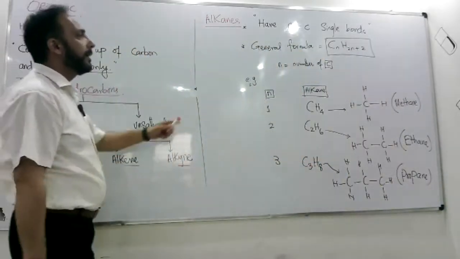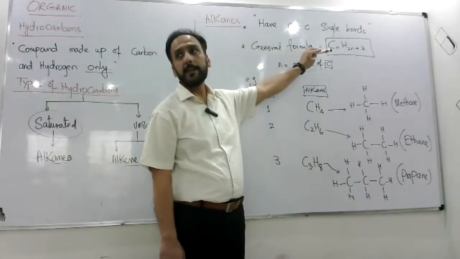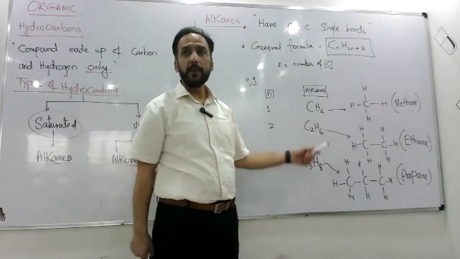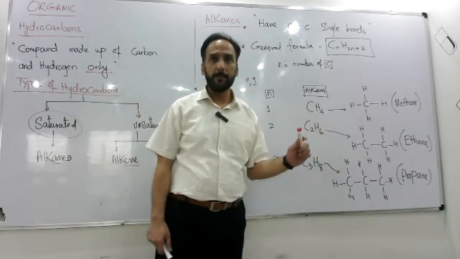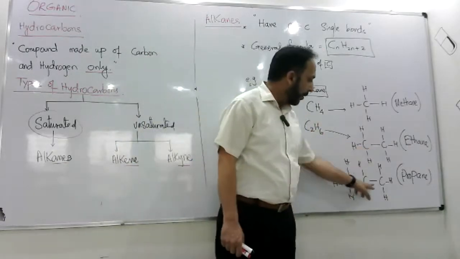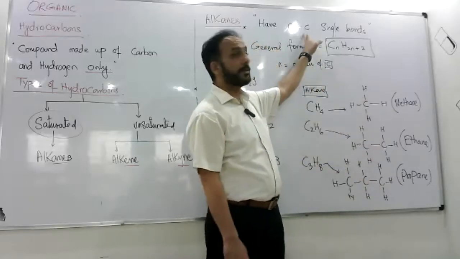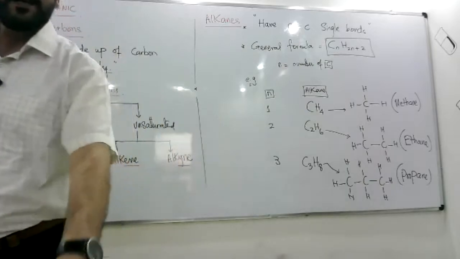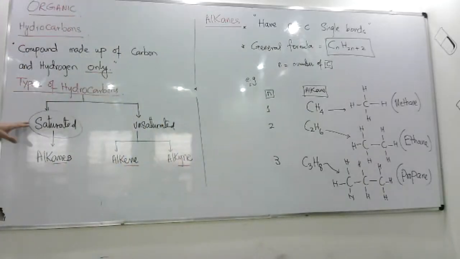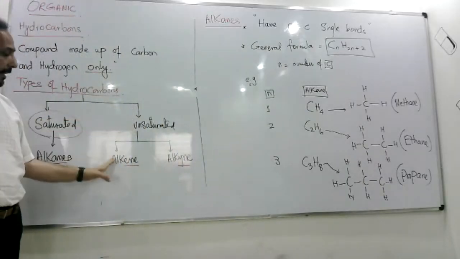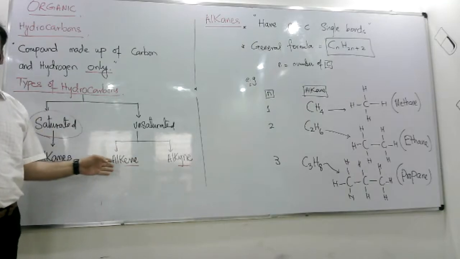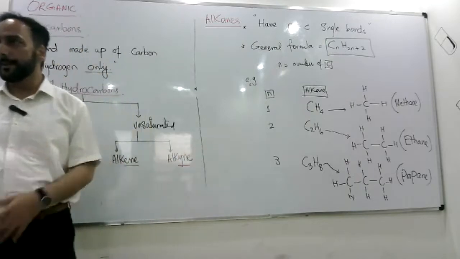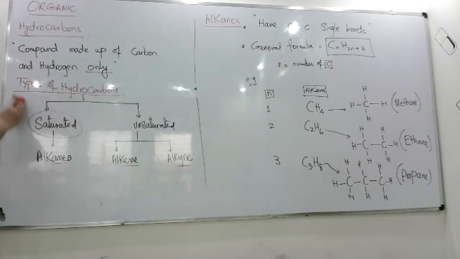I'll be writing this list once more afterwards. This is just to give you the idea that based on this general formula of alkane CnH2n+2, what would be the first 3 alkanes formulas and their structures, right? And the reason I call them alkanes is because all the carbon-carbon bonds you see are single bonds, right? I hope you got the point. Yes. The next type of hydrocarbons are unsaturated. They are the alkenes, alkynes. So we have alkenes primarily in syllabus, so I'll give more time to that, but briefly alkynes also. So I'll be using this side now.